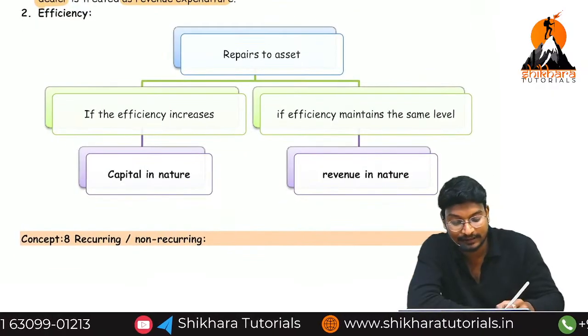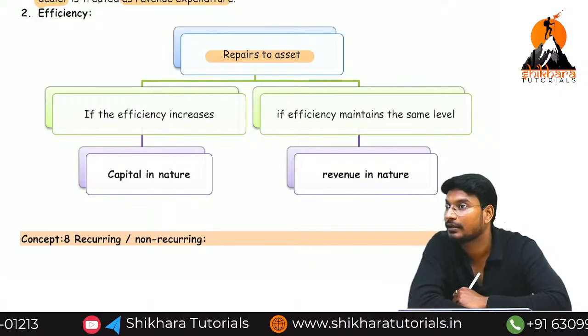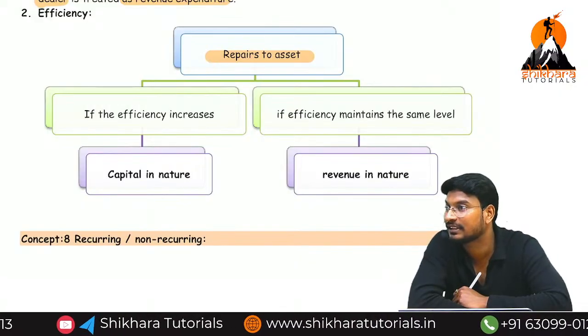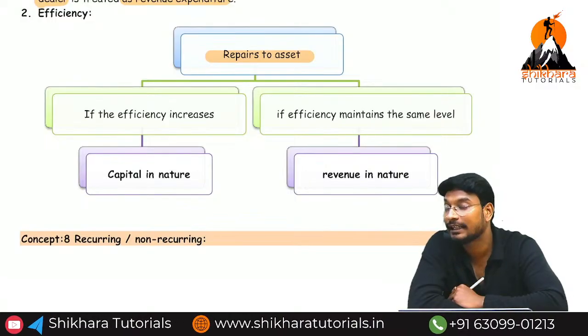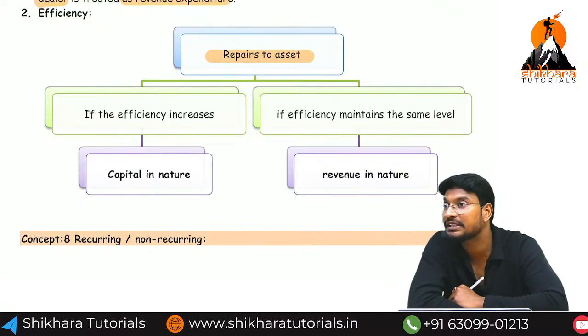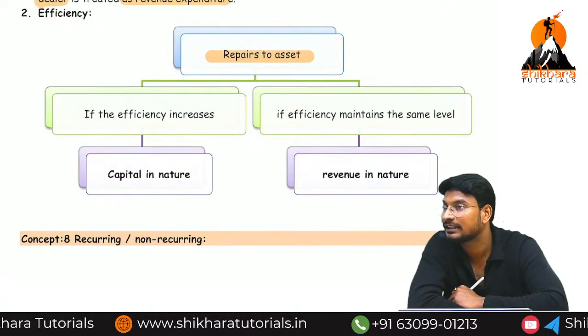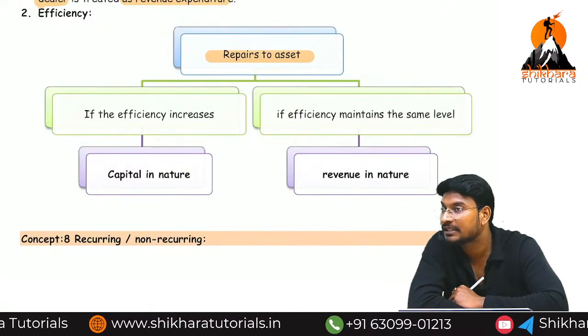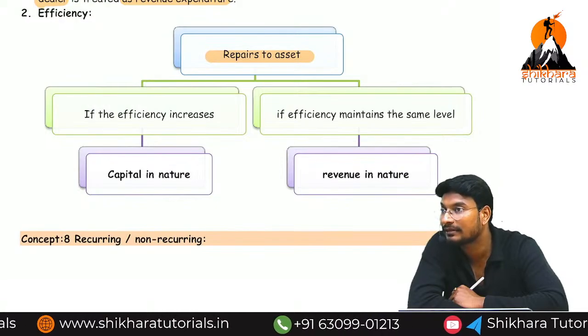Next, generally repairs of an asset. Bike servicing, for example: if you purchase a bike, they will give you the first service, second service, third service. You incur certain expenses, but the efficiency does not increase. Servicing cost is called a revenue expense. Purchase of a motor vehicle is capital expenditure. Repairs are revenue.